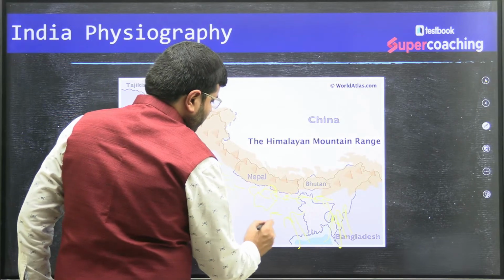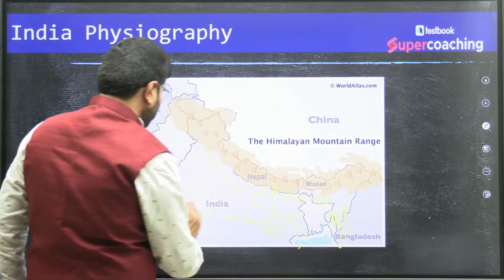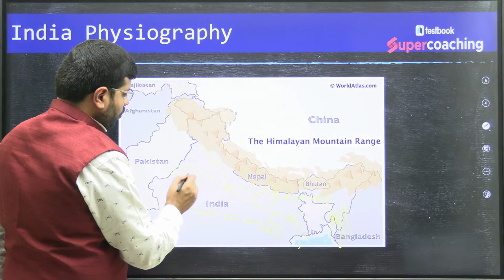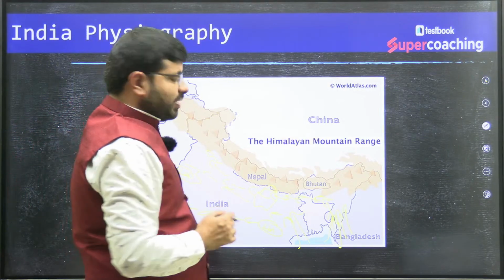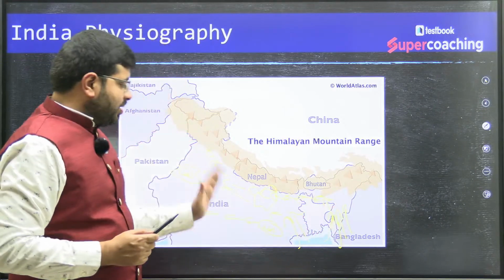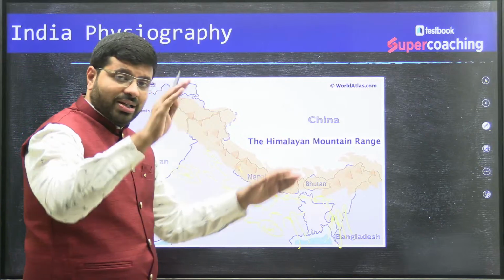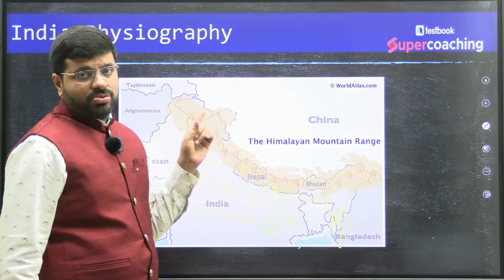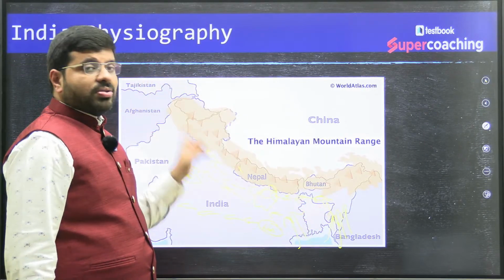The rainfall would be high, and slowly as you move from here, you will see that rainfall will decrease, from high to low in this way. Right. Generally, we can say that rainfall decreases along the Ganga plains from the east towards the west. It is because of the Himalayan structure which is aligning the monsoonal winds.